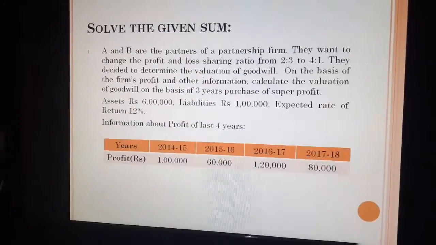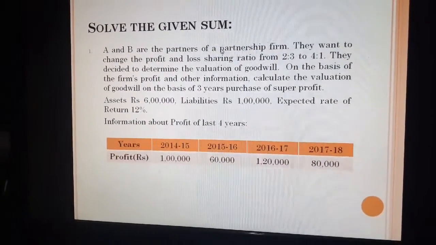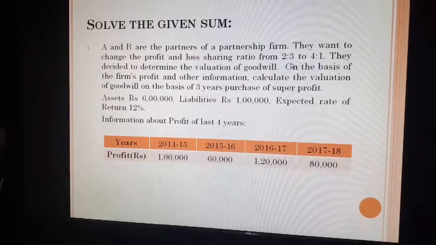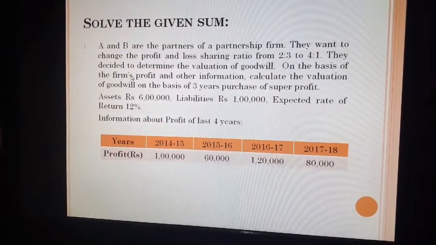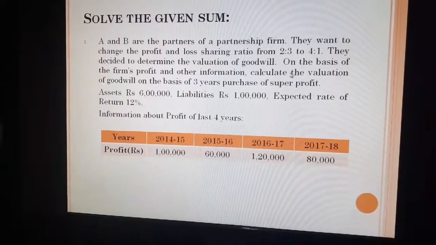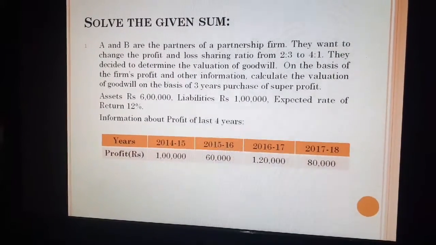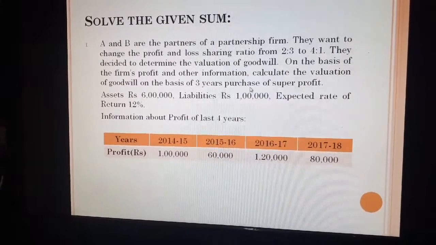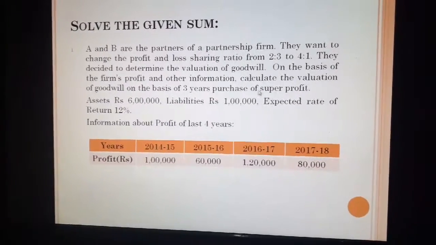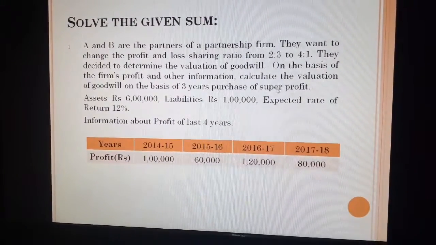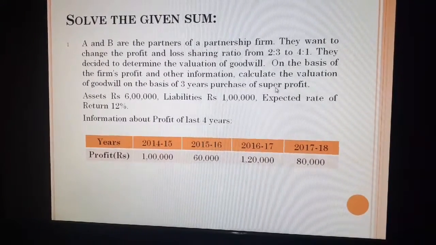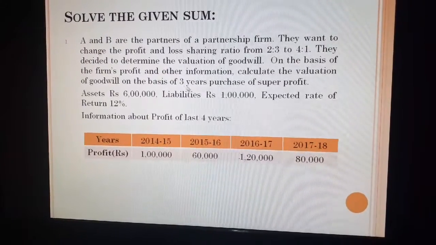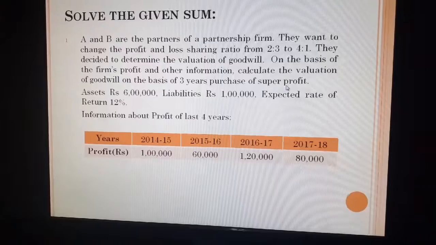Now let's understand the given sum. A and B are the partners of a partnership firm. They want to change the profit and loss sharing ratio from 2:3 to 4:1. They decided to determine the value of goodwill. On the basis of the firm's profit and other information, calculate the valuation of goodwill on the basis of 3 years purchase of super profit. Now when we need to calculate the goodwill as per super profit, this is the identification line where we have to utilize the given method: 3 years purchase of super profit.